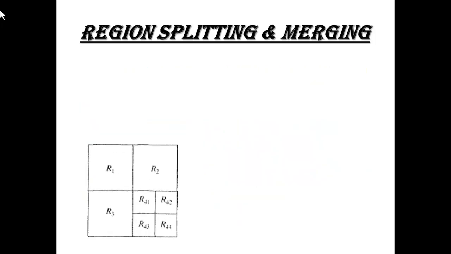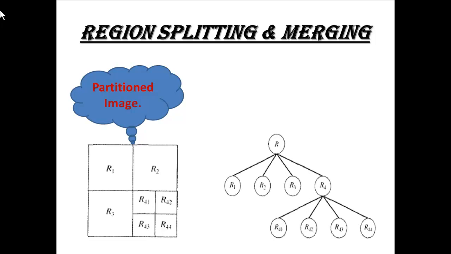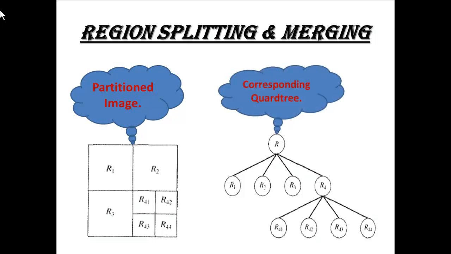Here is a block representation of the splitting of an image, that is known as the partitioned image. Now the second image is the quad tree process. This is the corresponding quad tree.